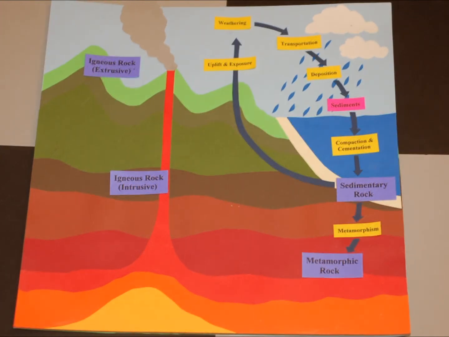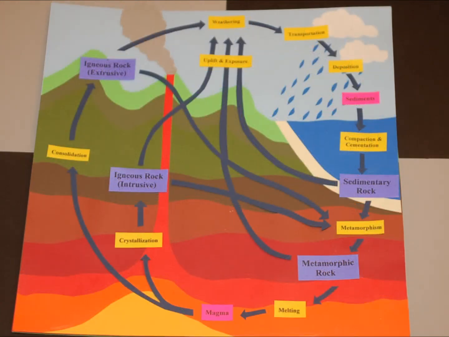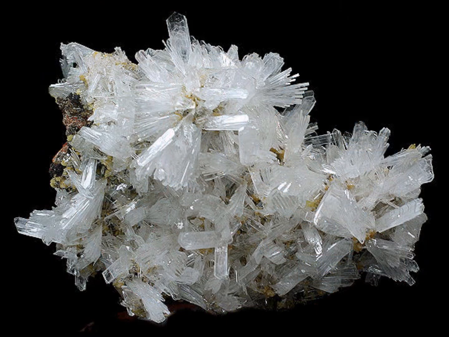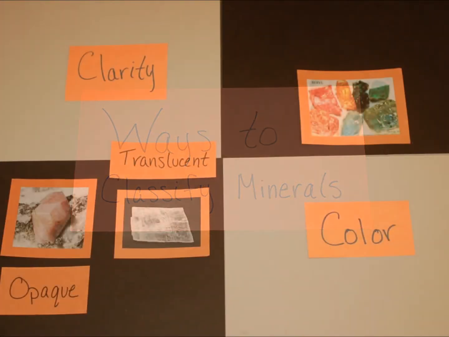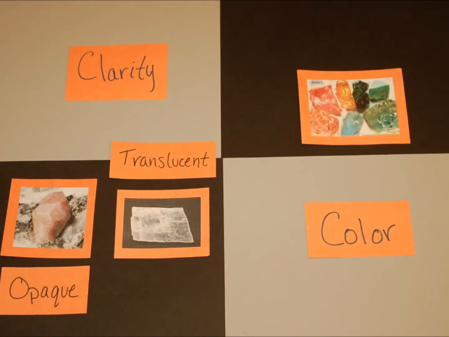Now that we understand the rock cycle, let's look at minerals. Minerals are inorganic, naturally occurring substances that have a characteristic chemical composition, distinctive physical properties, and crystalline structure. There are many ways to classify minerals. You can classify minerals by color and by clarity. Some minerals are known for their specific colors, while others can be opaque or translucent.